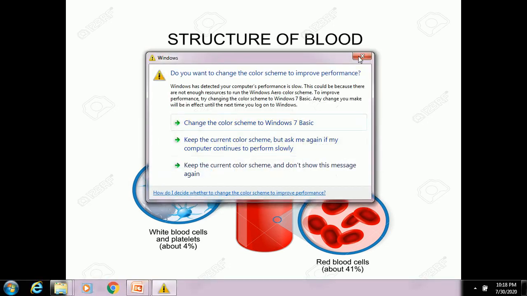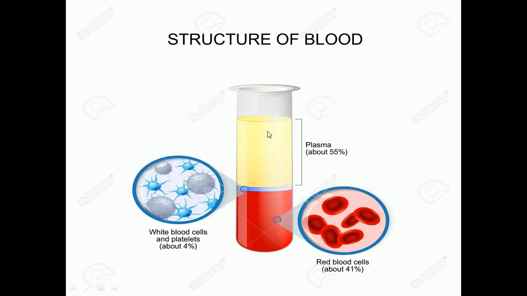When we centrifuge the blood, it will be divided into two separate phases. We can see here the upper part is plasma. So blood is a fluid. It is made of 55 to 60 percentage of plasma and 40 to 45 percentage of blood cells.